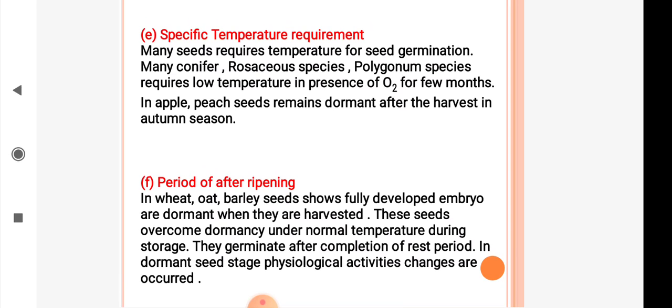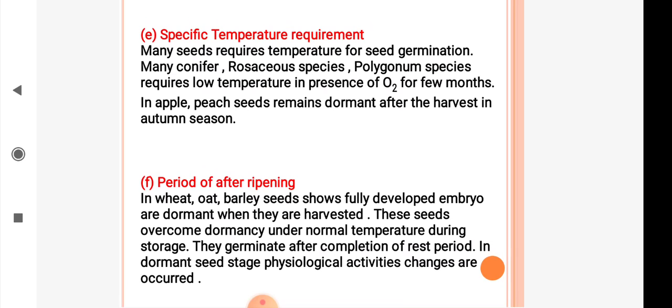Specific temperature requirements. Specific temperature is essential for germination of seed and causes an effect on seed dormancy. Many seeds require temperature for seed germination. Many conifer, rosaceous species, Polygonum species require low temperature in presence of O2 for a few months.